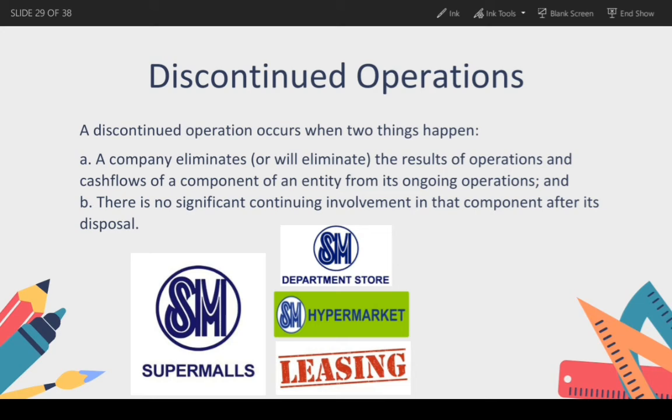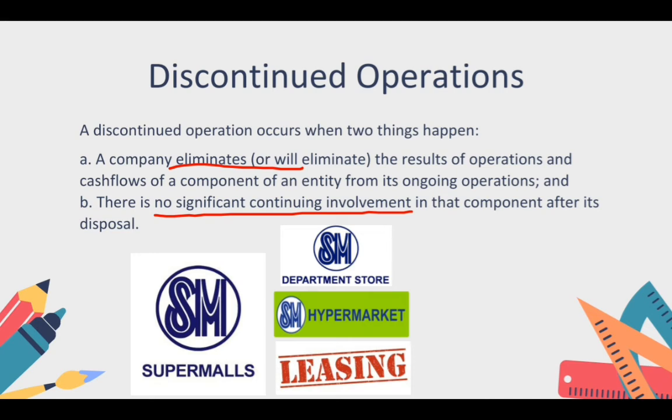A discontinued operation occurs when two things happen. A company eliminates or will eliminate the result of operation and cash flows of a component of an entity from its ongoing operation and there is no significant continuing involvement in that component after its disposal. So like I said earlier, si SM, ang major line of business na ay department store, hypermarket, and yung mga leasing arrangement niya. So for example, in-eliminate niya si department store, nagkakaroon na ng discontinued operation. So kapag in-eliminate na niya or wala na siyang continuing involvement, so it is a discontinued operation.